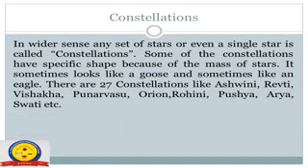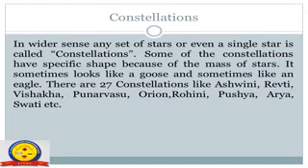Constellations. What are constellations? In a wider sense, any set of stars or even a single star is called a constellation. Some of the constellations have a specific shape because of the mass of stars.